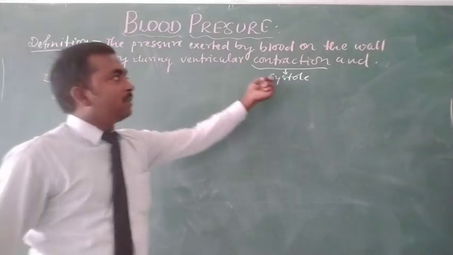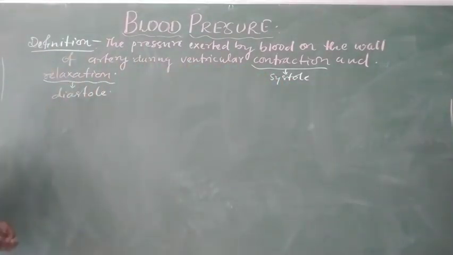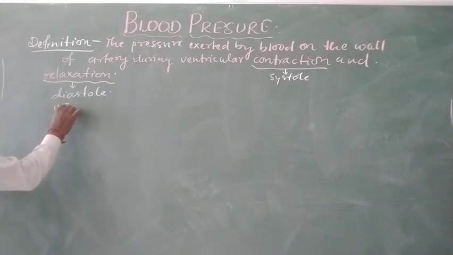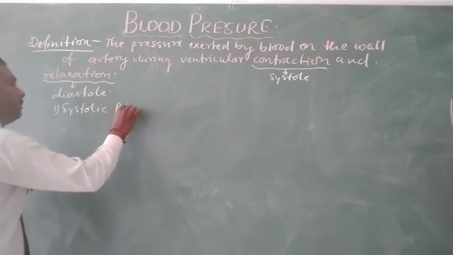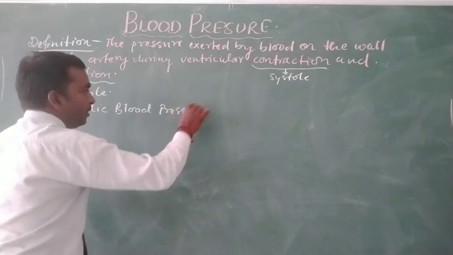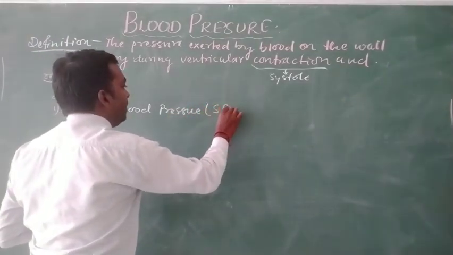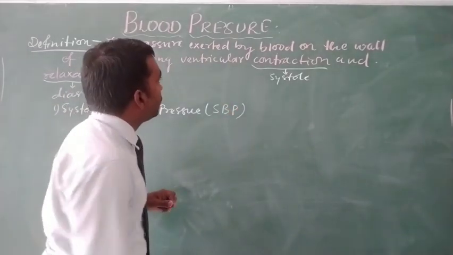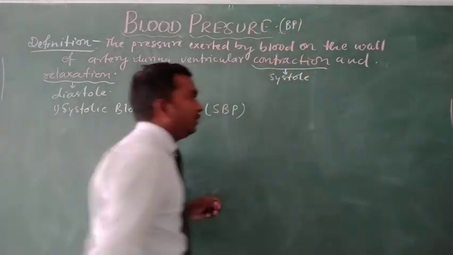That is, the meaning of contraction is systole while relaxation is diastole. So on that basis the blood pressure is of two types. The first is systolic blood pressure, in short form SBP.